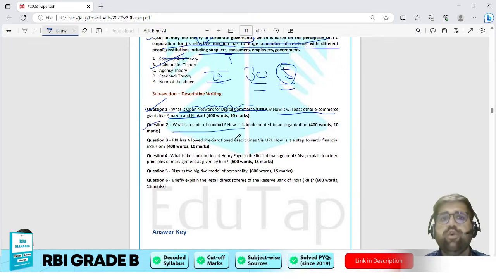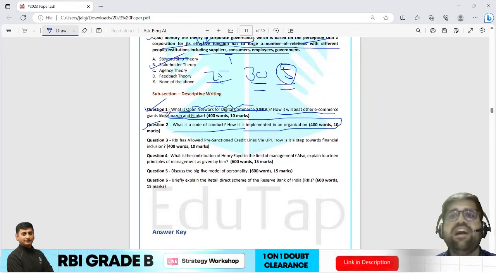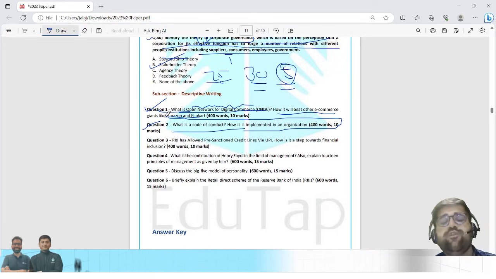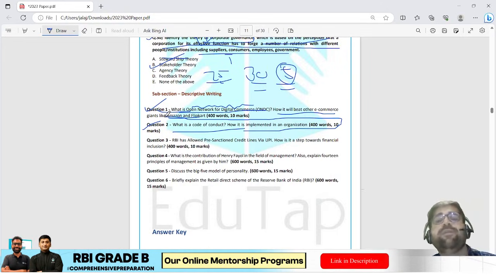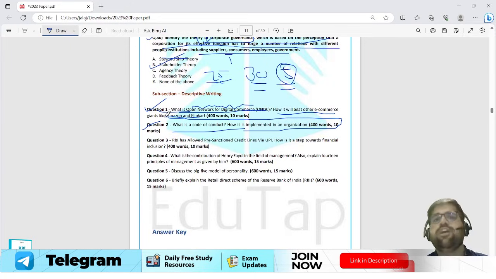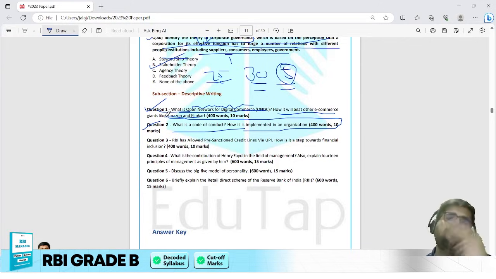Question 2, what is the code of conduct, and how is it implemented in the organization? Now this is management. In management there are no current affairs, so they have asked one question directly from the chapter on ethics, and they have touched the static part of it: what is a code of conduct and how you will implement it. I would again say this is not related to current affairs, and this level of question, according to me, is moderate. All the questions in descriptive are moderate because you have to think and write.